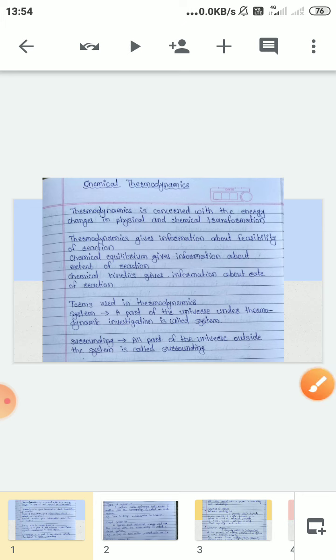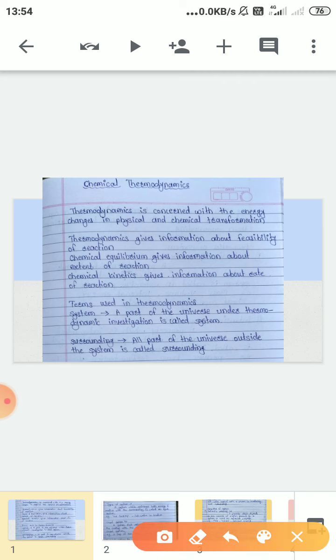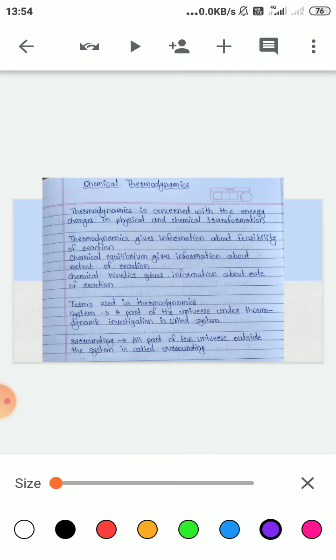How can we define thermodynamics? Thermodynamics is concerned with the energy changes in physical and chemical transformations.